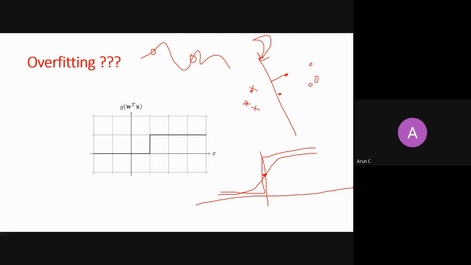So by scaling, what will happen? Even the values which are very near to the hyperplane directly get a probability equal to 1 if they are above, and if they are below, they get the probability equal to 0. You got this point? Yes, sir. And if that is the case, then those points which are very near to the hyperplane, where the probability we are expecting should be equal to 0.5, are actually getting probability either 1 or 0, which is not the desirable behavior, right? So in that case, we are doing overfitting here. And just to avoid it, what we should do is regularization. I hope this makes sense.